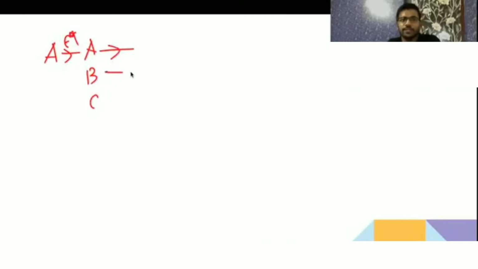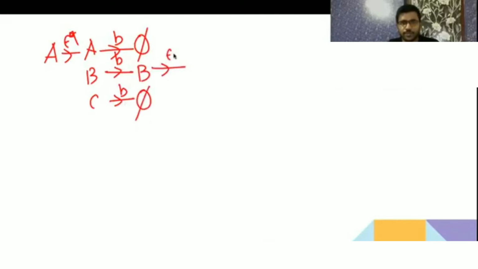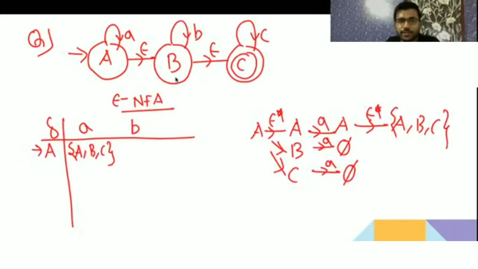Now getting B. A on getting B is going to the empty state configuration. B on getting B is going to B. C on getting B is going to the empty configuration. Now B epsilon closure is B and C. So A on getting B is going to BC.